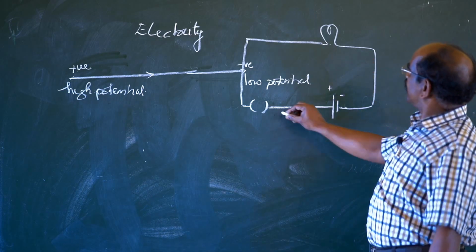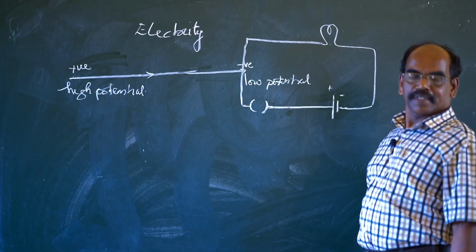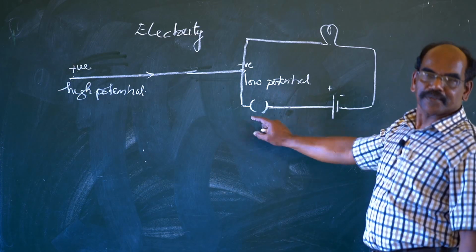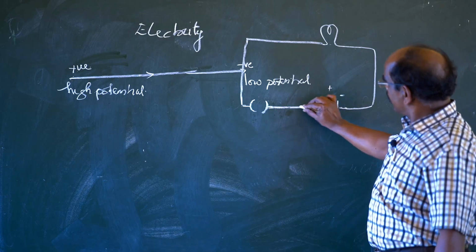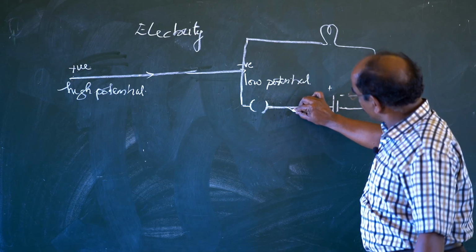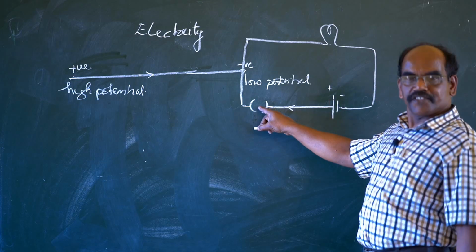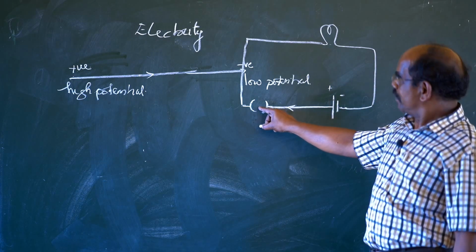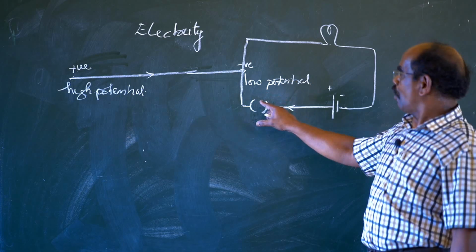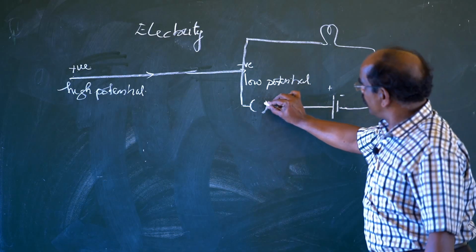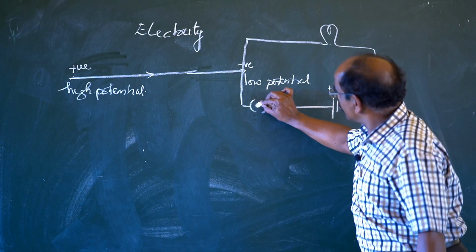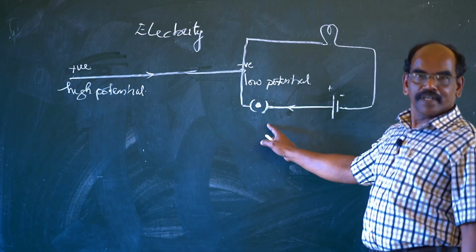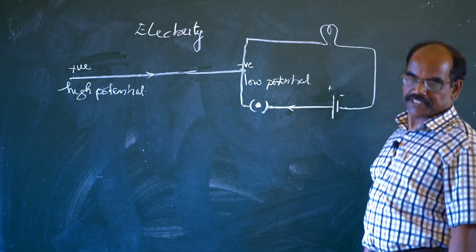Now, this is an open circuit. Open circuit means, if you closely analyze, the current is flowing from the positive terminal and reaching the plug key, but it is not on. So we keep the plug key on. Now this is called a closed switch.